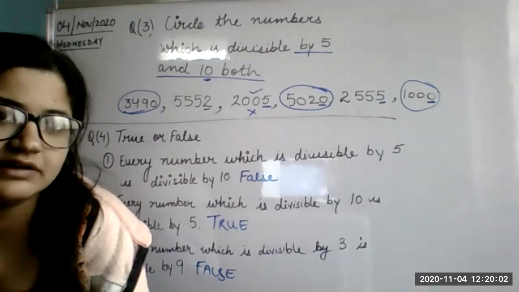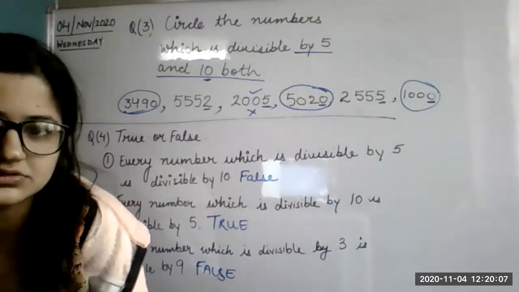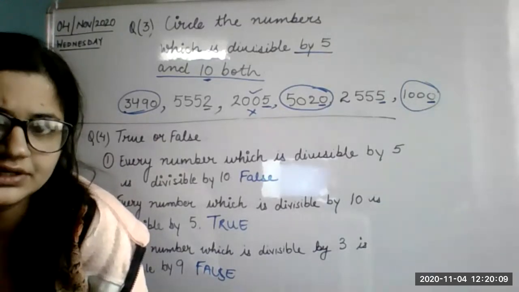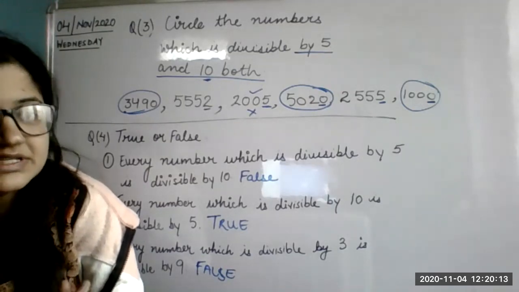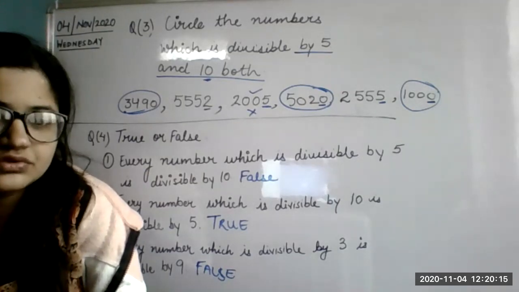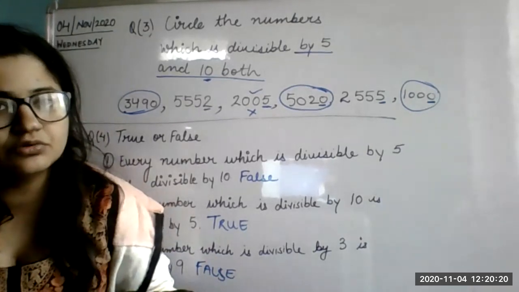Okay, ma'am. And 11 also is there. 11 is also there. And I think 13 is also there. Okay, ma'am. But it is better if you remember these easy ones: 2, 3. See, beta, I told you I made one table previously.